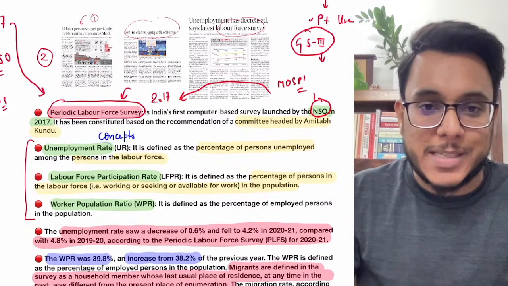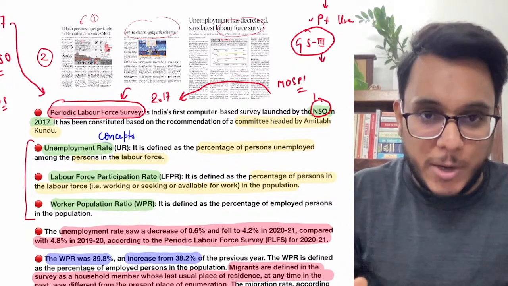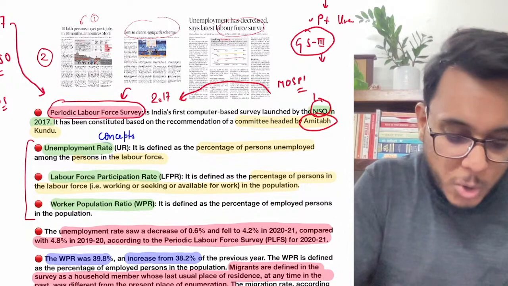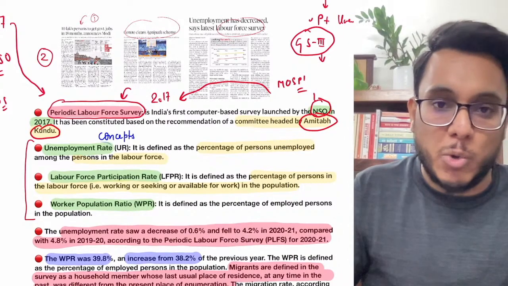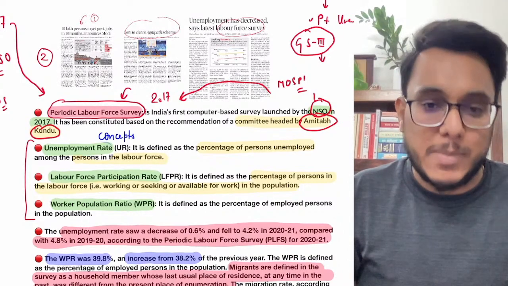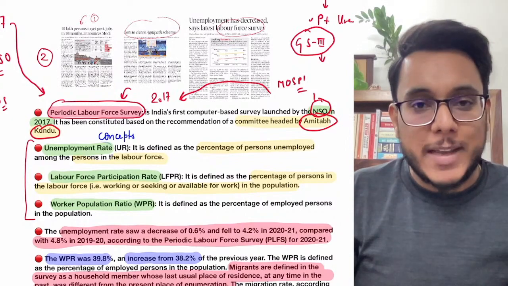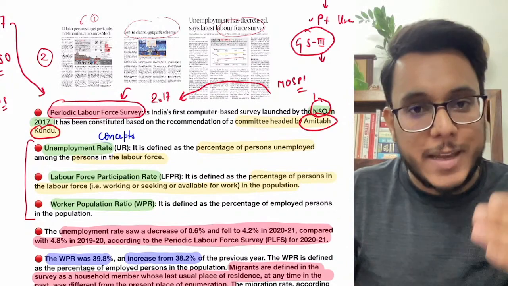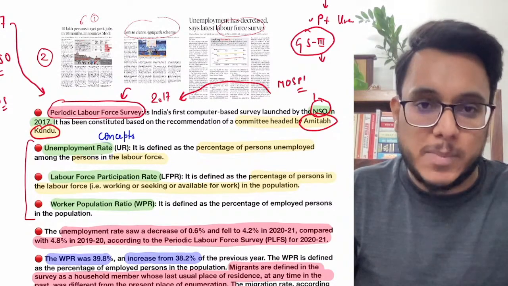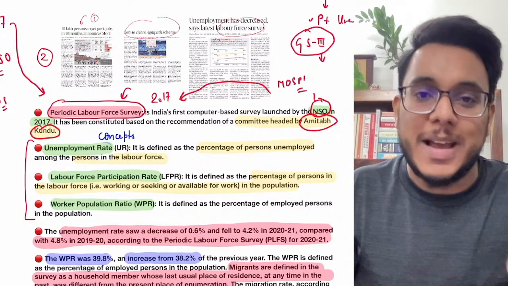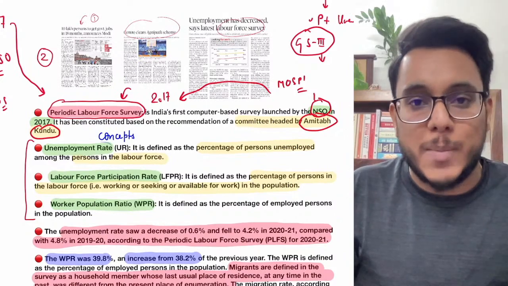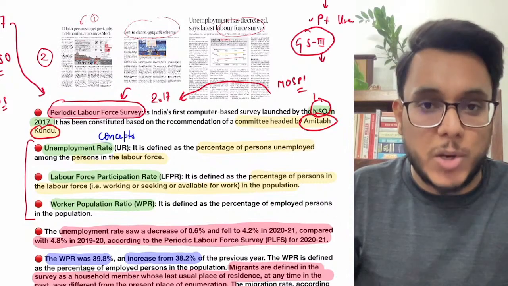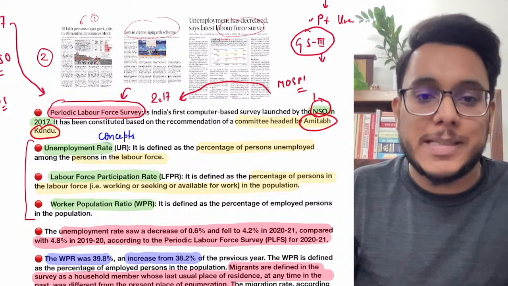Now guys, who suggested that we need to come out with this Periodic Labour Force Survey? It was suggested by the Amitabh Kundu Committee, an important fact for your prelims examination. The Periodic Labour Force Survey is more regular, and the latest report has been released, which talks about the state of unemployment in India. The data given here is very important for you, and you need to use it in your examination.